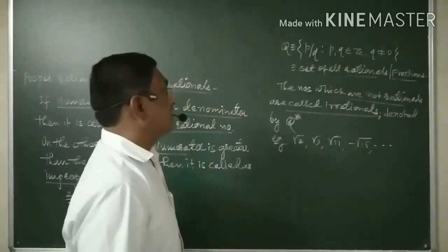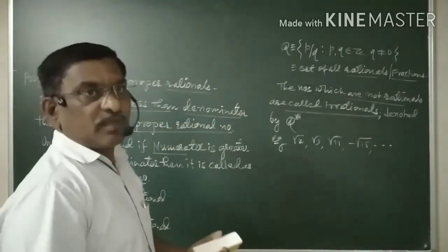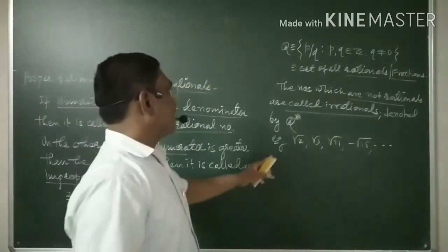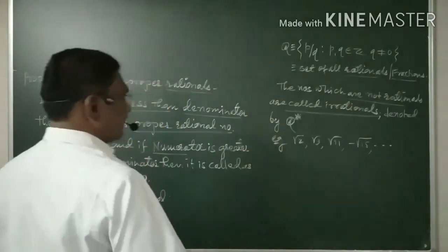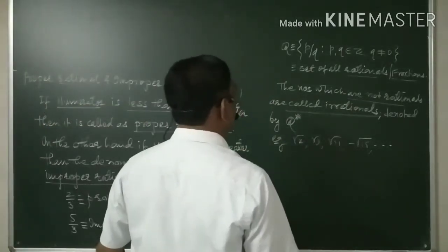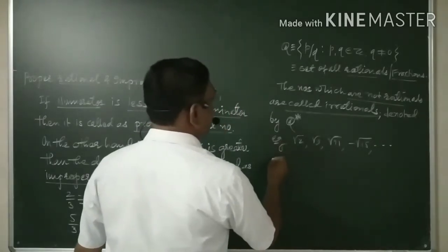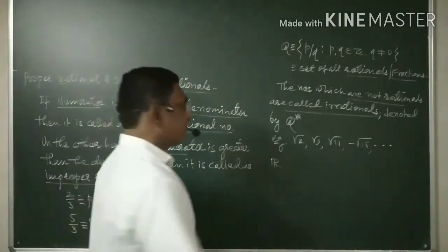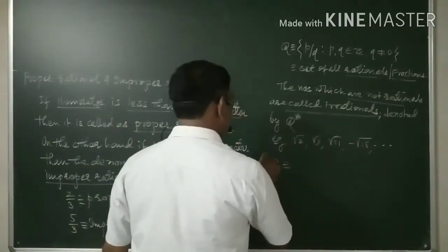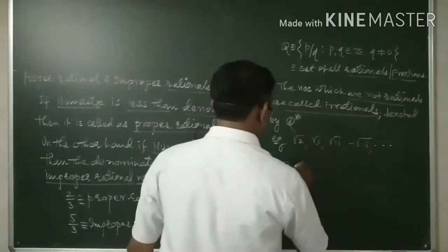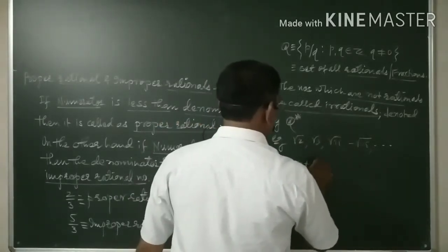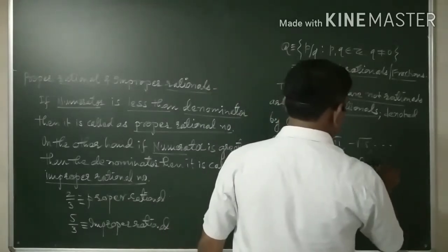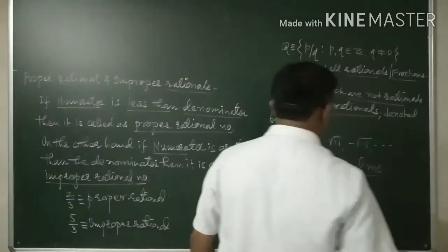Up till now, N, W, Z, Q, Q star, this we have come across. Now after this, there is the set R, this is the most important thing. What is R? The set of all real numbers.